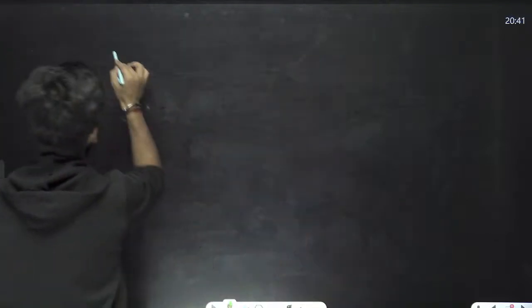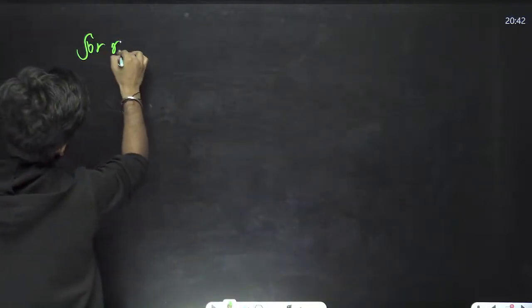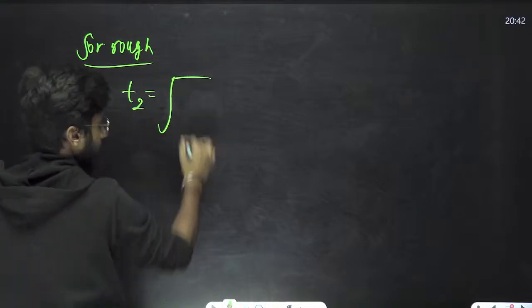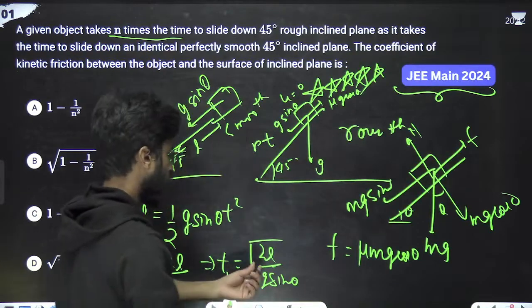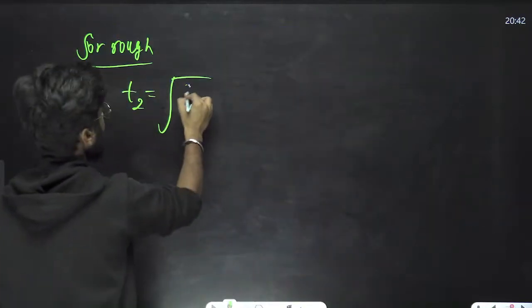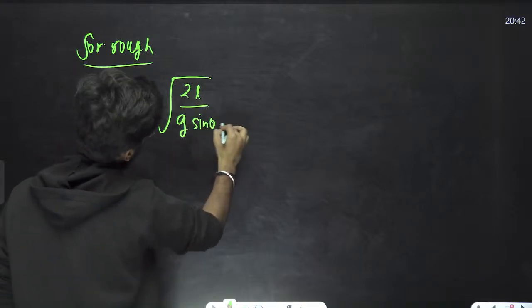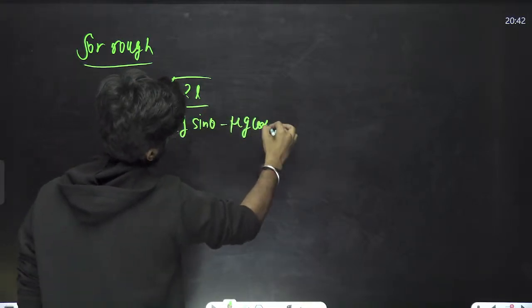So T2 is what? For the rough plane. T2 is under root 2L upon g sine theta minus mu g cos theta.